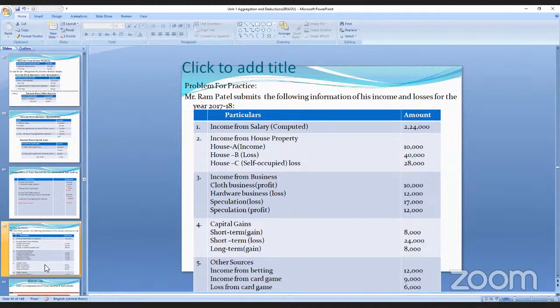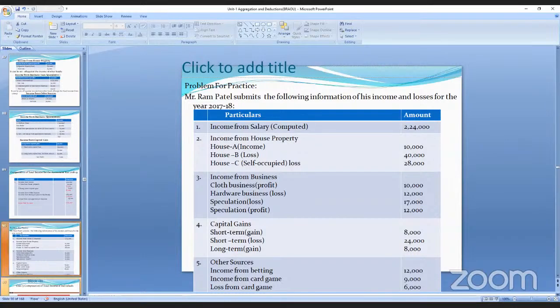And capital gains. That is short-term gain. It is there 8,000. And short-term loss is 24,000. Means from the 8,000, you remove the 24,000. 8,000 में से 24,000 निकाले तो कितना है? 16,000. Still there is a deficit of short-term capital gains and long-term capital gains. That 16,000 also you can minus from the capital gains. That is the 8,000. Still you have a loss of 8,000.